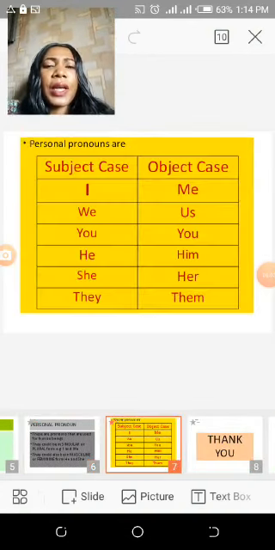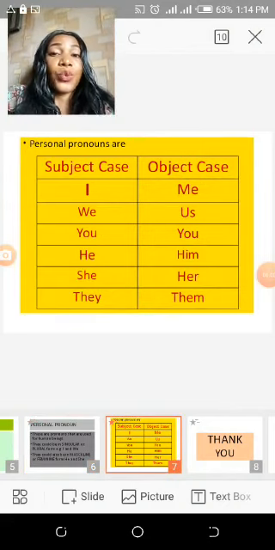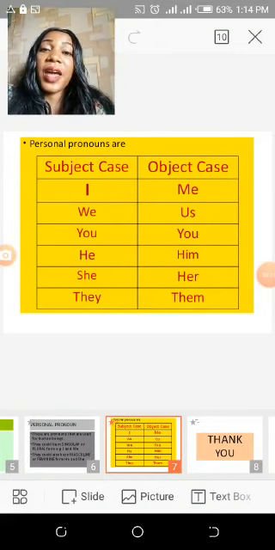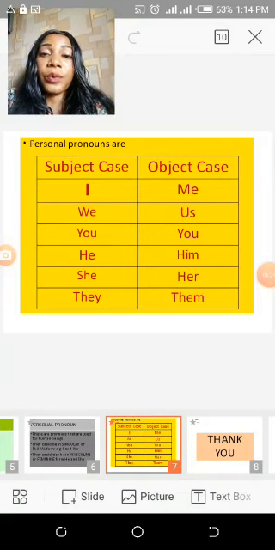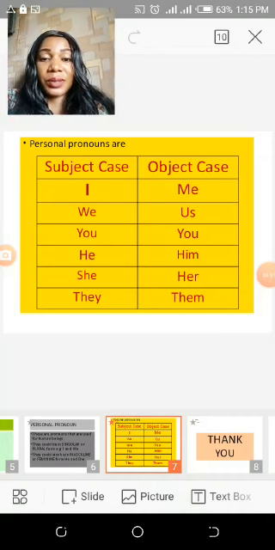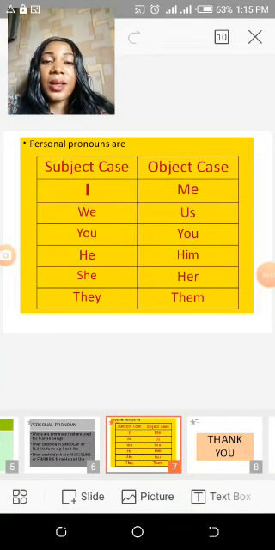Your personal pronoun in the subject case would mean that that pronoun is the doer of the action in the sentence. That is why it is the subject of the sentence. For your personal pronoun as a subject case, the examples are I, we, you, he, she, they. For the object case, you have me, us, you, him, her, and them.